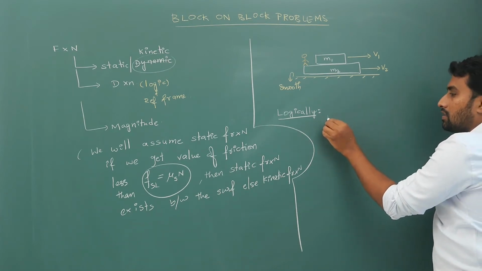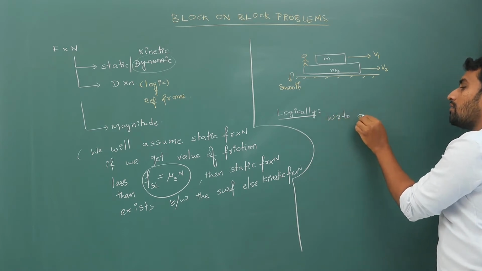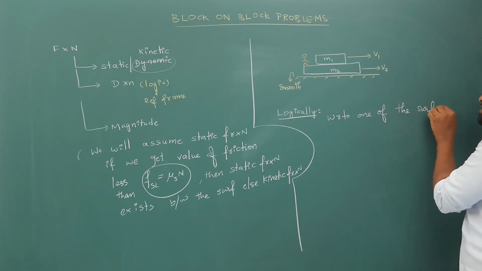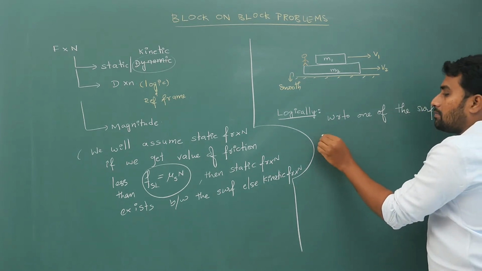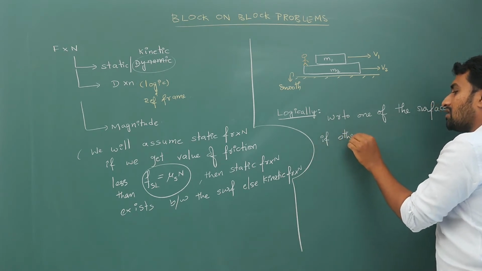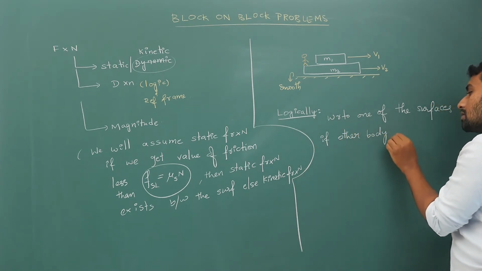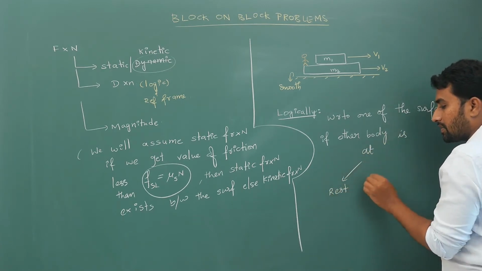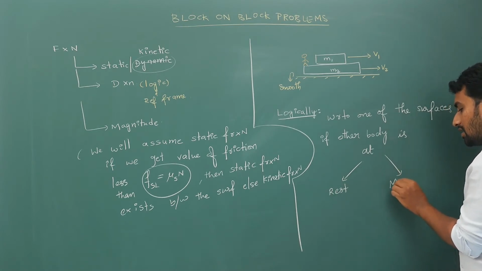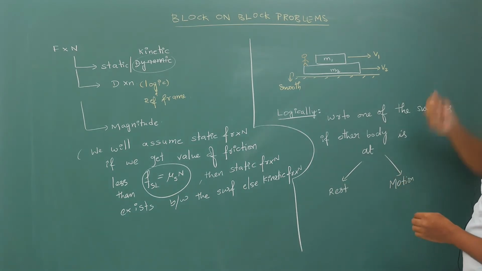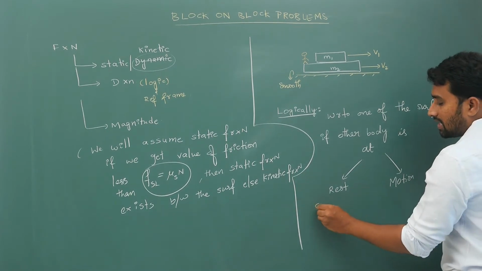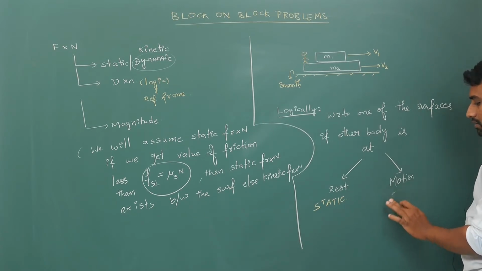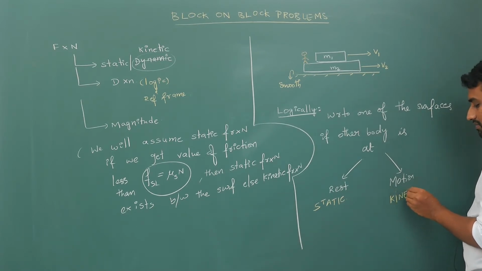So I will write that: with respect to one of the surfaces, if the other body is at rest, then there will be static friction. If the other body is in motion, then there will be kinetic friction. If it is at rest, static friction exists between the blocks, and if it is in motion, then there will be kinetic friction between the blocks.